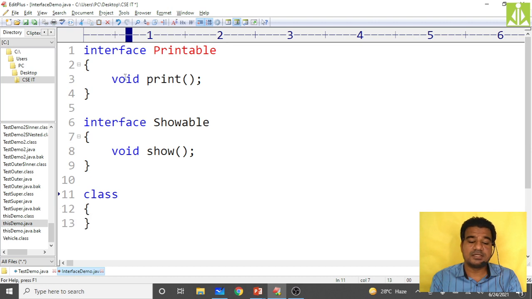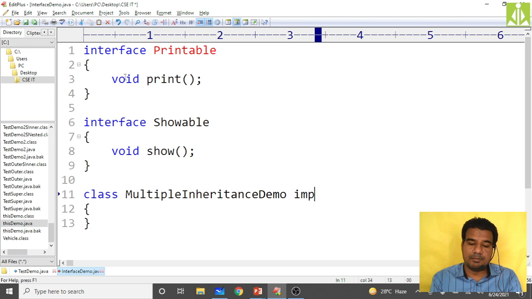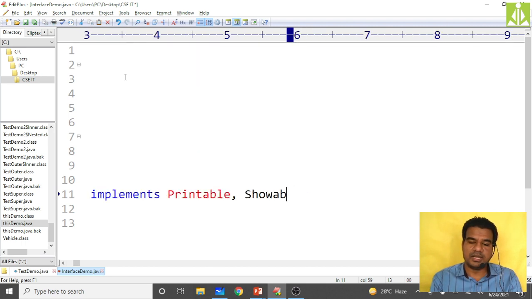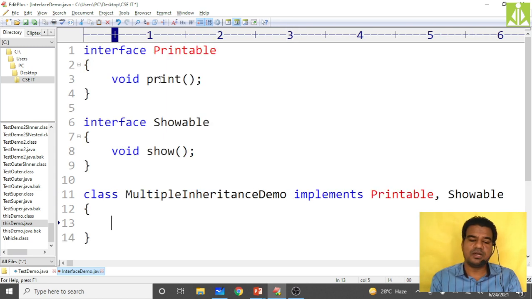Now my class multiple inheritance demo implements. What will it implement? It will implement printable, comma, showable. Both the interfaces it is implementing. So it has to give the definitions for both the print and show methods.